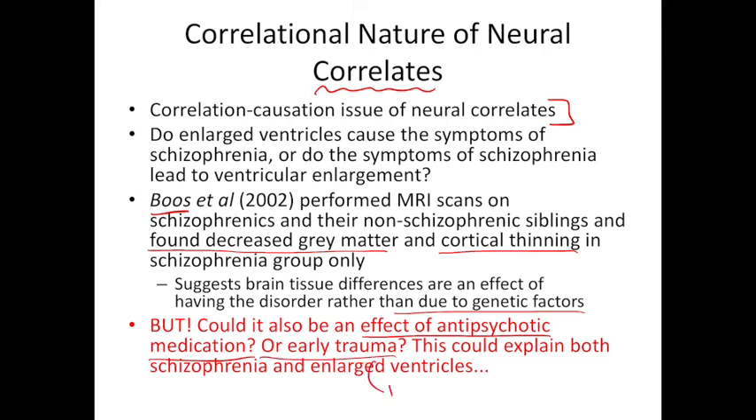Here we've got perhaps a third variable. There is research suggesting that early childhood trauma, which leads to PTSD, can cause some of this ventricular enlargement and can cause some of the brain abnormalities and structural abnormalities that we see in people with schizophrenia. So this could be a third variable that could explain both schizophrenia and enlarged ventricles. And so we need to just remind ourselves that neural correlates is a correlation rather than any direct causation. We would need to do much more sophisticated longitudinal research to be able to determine that.